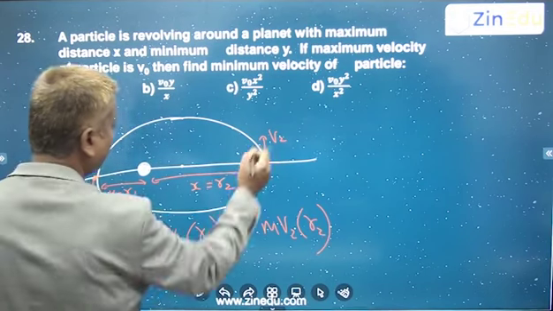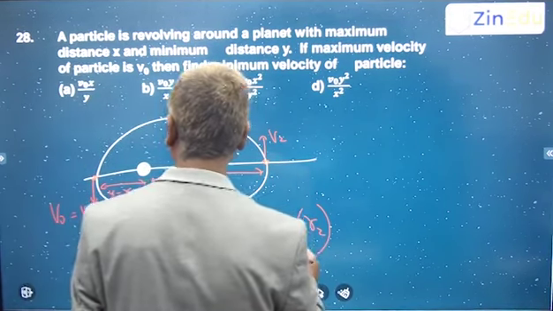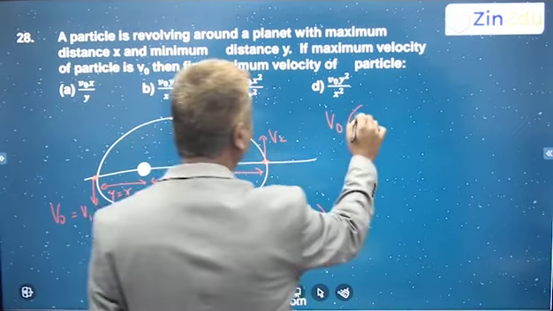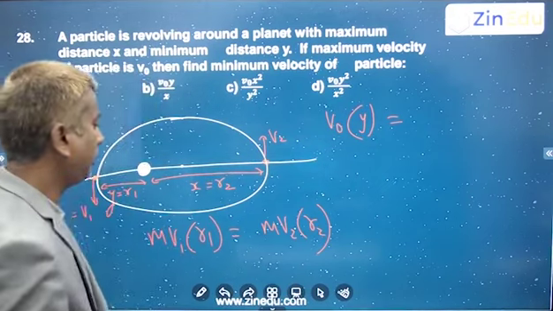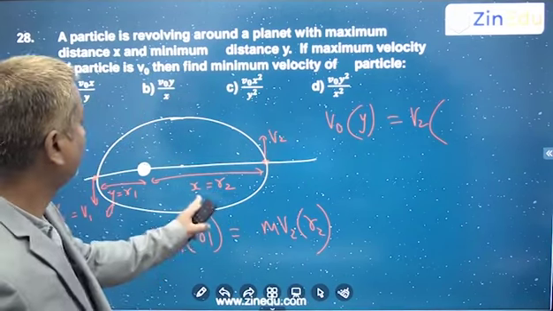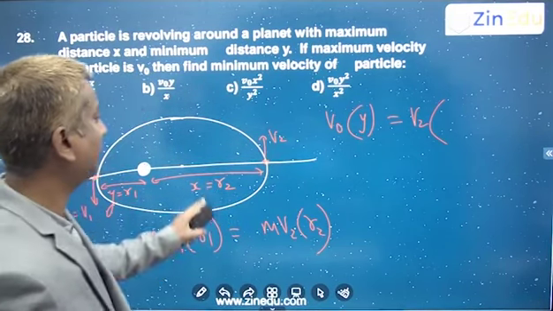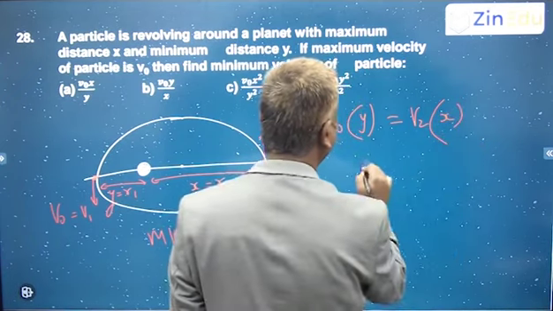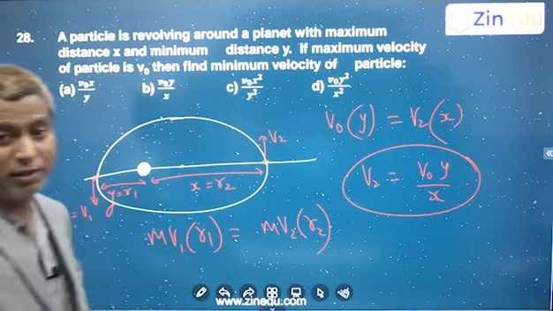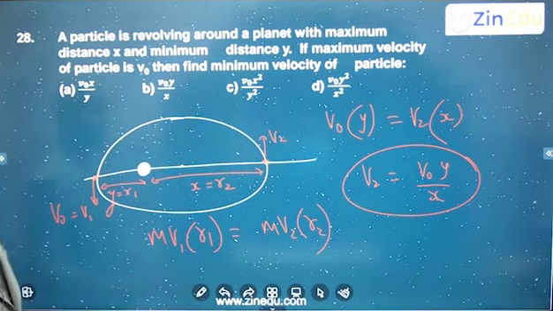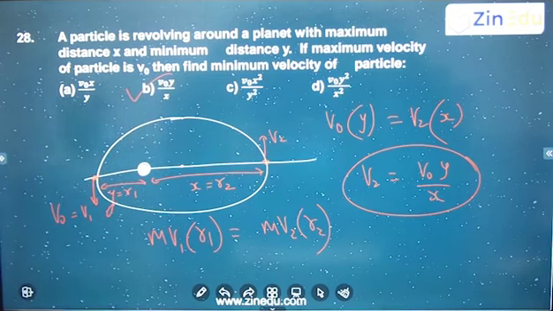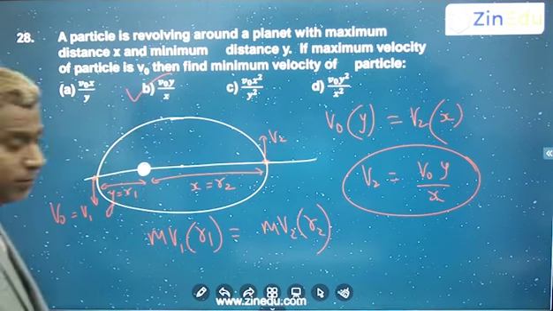And this they are asking us to find. So m is getting cancelled. V1 is v naught. R1 is y. And V2 we need to find out. And R2 is the maximum distance they are giving as x. So what is V2? V naught y upon x. That's it. V naught y upon x. Option B. Answer. Clear? Next. So we'll solve the next question.